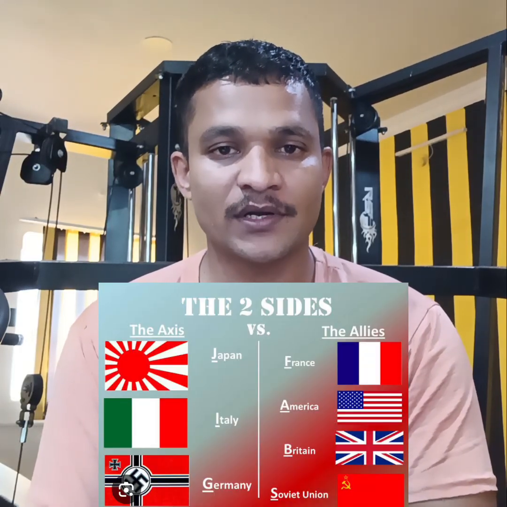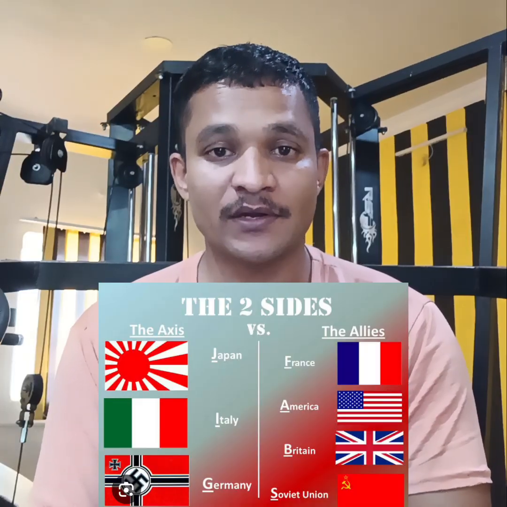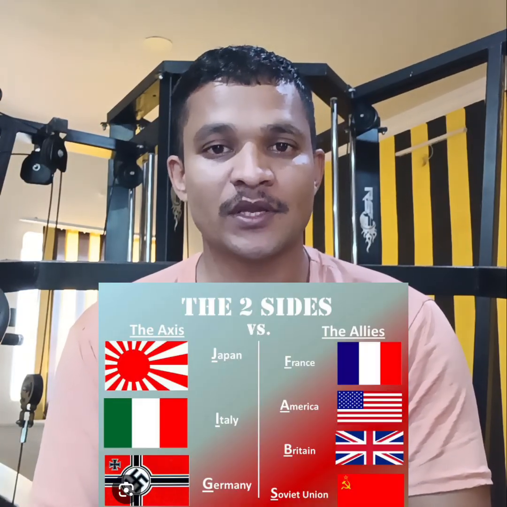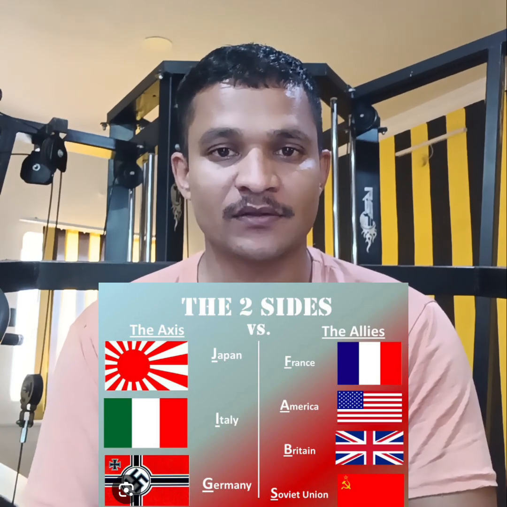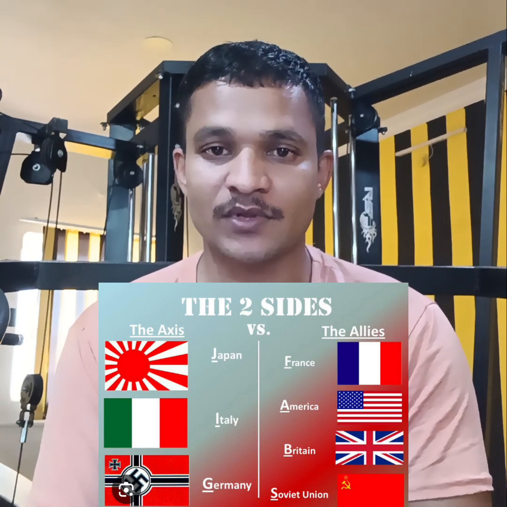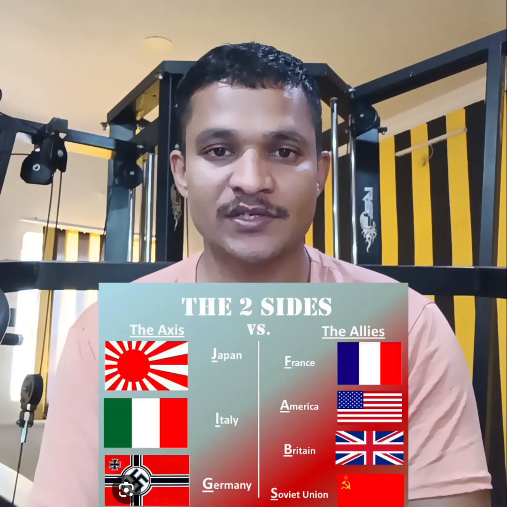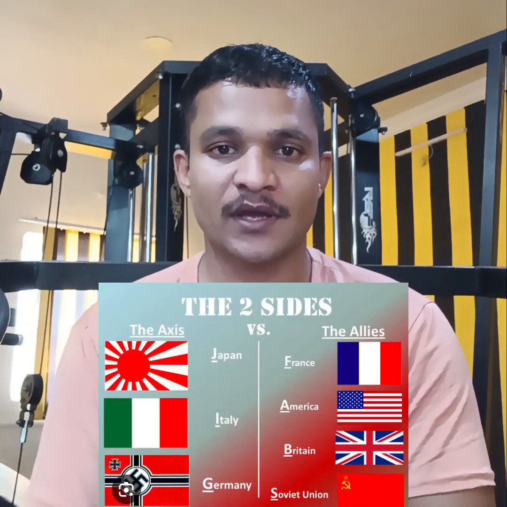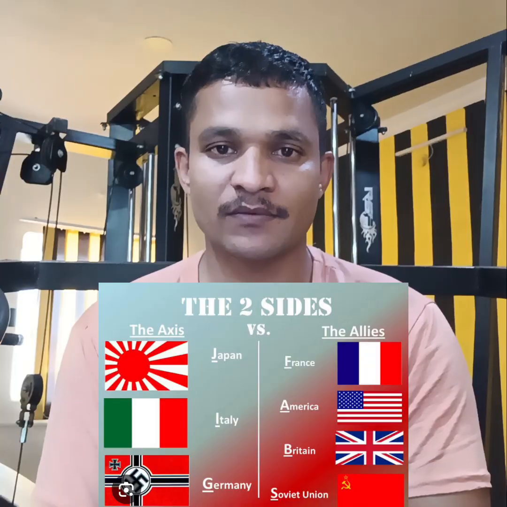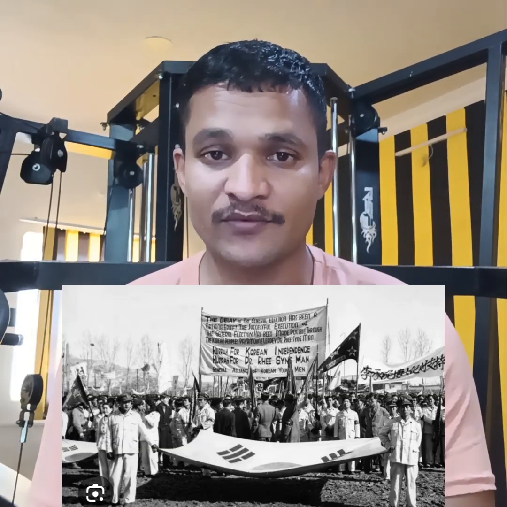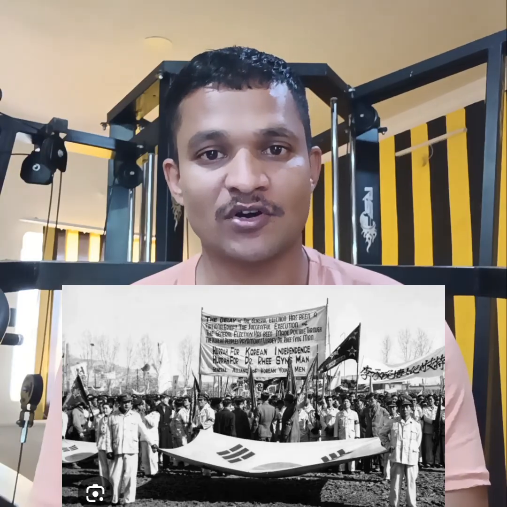Then the Allied powerful countries wanted to maintain the atmosphere and the relationships of those countries. They formed a group and started fighting against them: the USA, United Kingdom, France, Russia, and China. Those countries attacked, and finally the Axis powers lost the war. After losing that war, in the year 1945, Japan left the part of Korea.